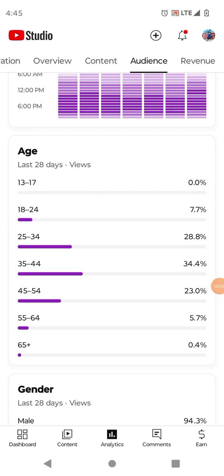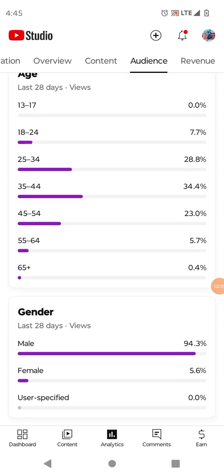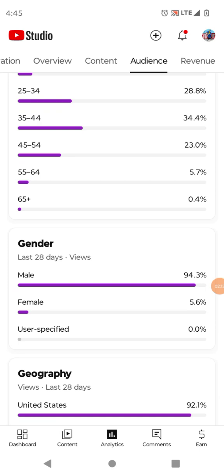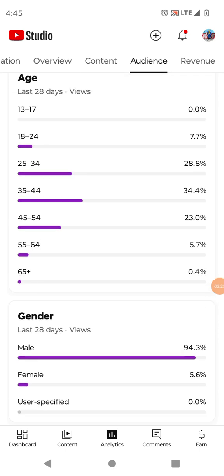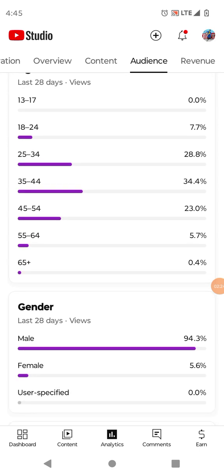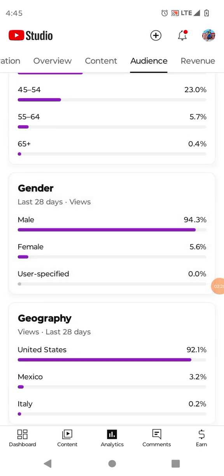But even when I didn't have it set like that, the viewers of 13 to 17 was only about like 0.5, 0.9, roughly around there, right? And one thing YouTube tells us is who shares the same algorithm, like we share the same subscribers, right? It tells us the similar channels that our audience messes with. So I roughly know the same age that's watching my channel is the same age that's watching their channels, right? So that's why I be saying that no youngsters like that be watching, right? Because, I mean, the analytics are here, right?